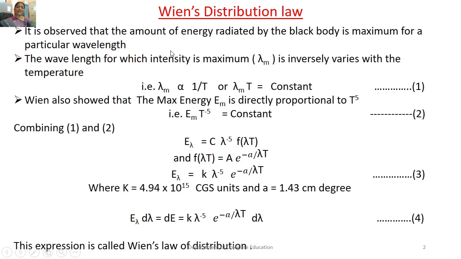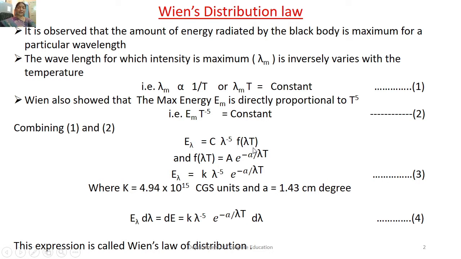William Wien in 1893 gave a simple relation between the wavelength for which the intensity is maximum and the absolute temperature, and he showed that the wavelength for which the intensity is maximum varies inversely with the temperature. Wien also showed that the maximum energy Em is directly proportional to the fifth power of the temperature. By combining these two equations, he gave an expression for the emissive power equal to some constant C into lambda to the power of minus 5 into some function of lambda T.